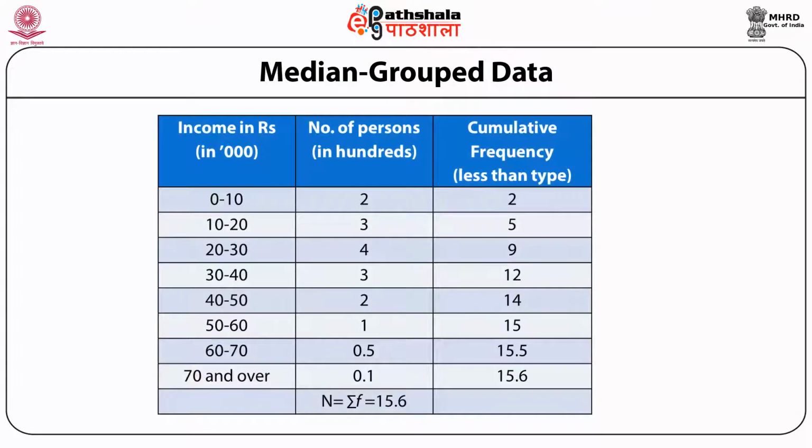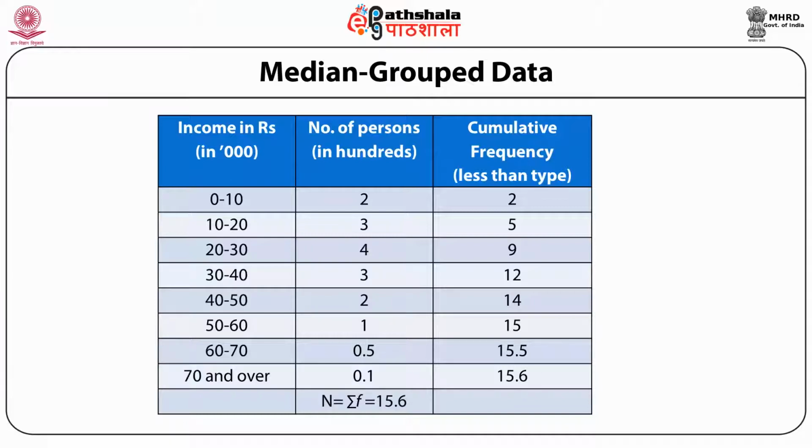Now in order to carry out the calculations, first of all we make a table in which we calculate the cumulative frequency. So we have the first column of income in rupees in thousand, second of the number of persons in 100, that is frequency, and third is the cumulative frequency, and this is less than type. How we calculate less than type? Say if I look at the first class, how many people are there who are having their income less than 10,000? So it is 2. So we have written in the third column 2.